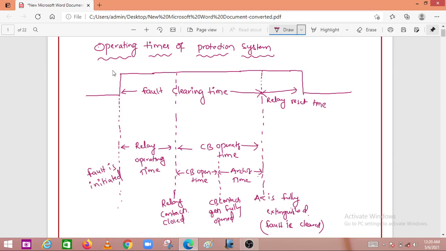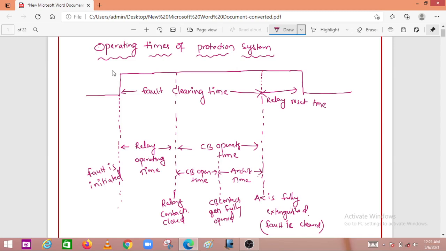Similarly, circuit breaker open time. It is a time lapse between the instant at which the relay contacts are fully closed and the circuit breaker contacts are fully opened. After that, arcing time: it is a time lapse between the instant at which the circuit breaker contacts are fully opened and the instant at which the arc is fully extinguished.